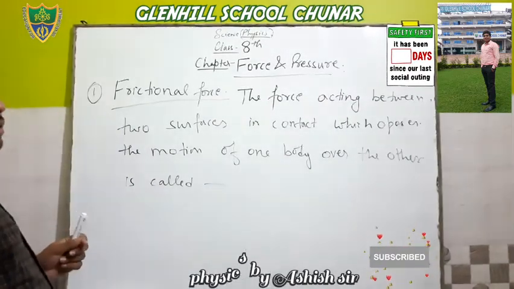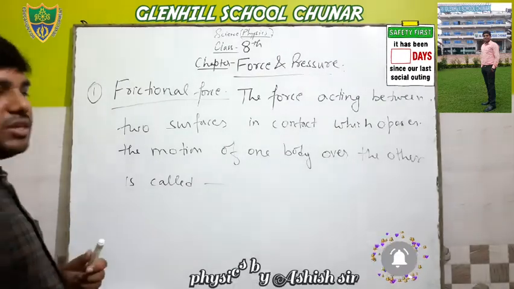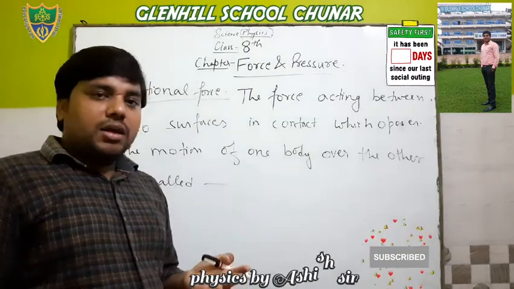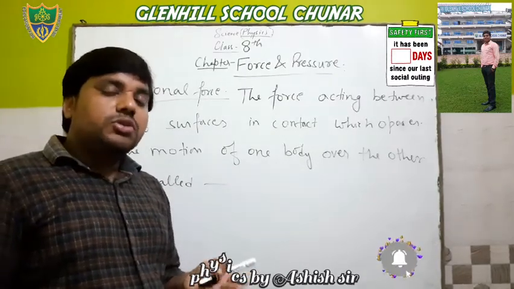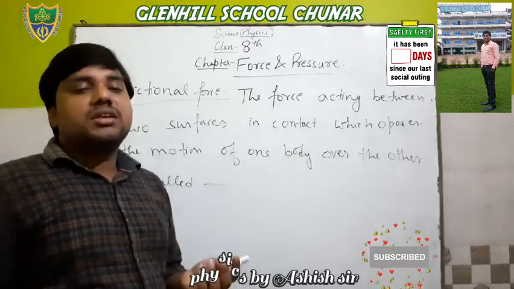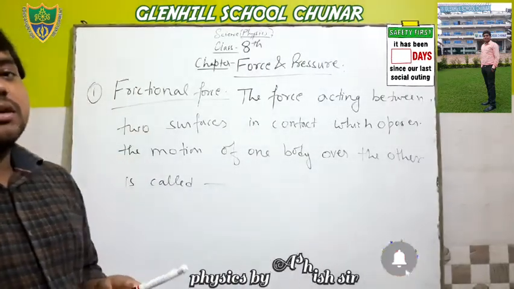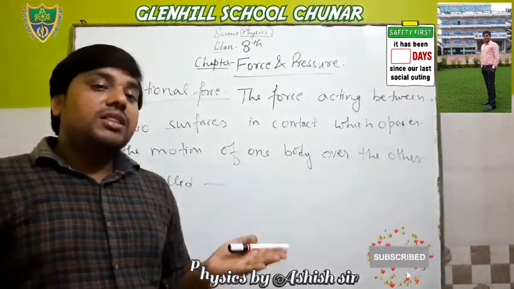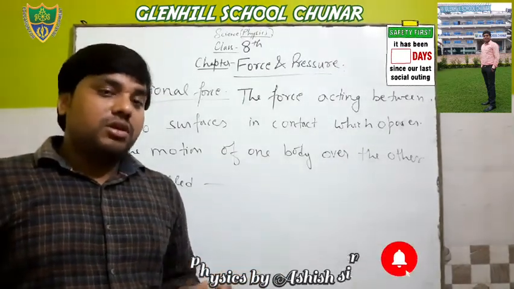Second, the force of friction comes due to the roughness of the surface. If the surface is smooth, there is a very small amount of frictional force. If the surface is rough, there is a higher amount of frictional force.